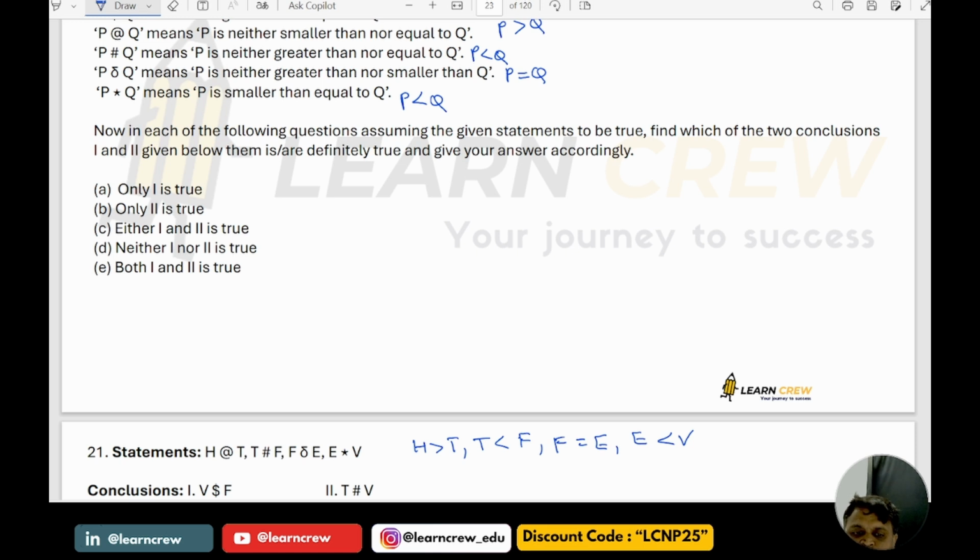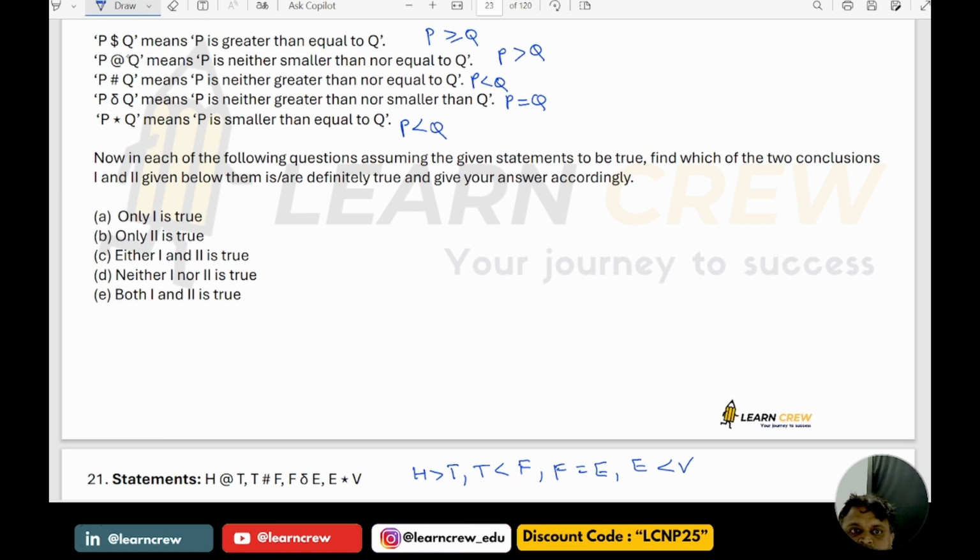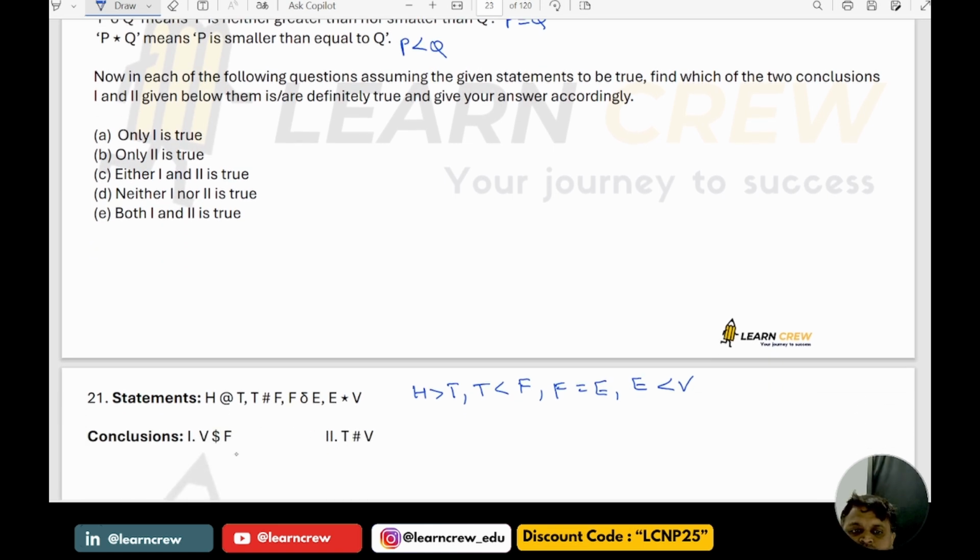Now we have the first one, V dollar F. V dollar F means V greater than or equal to F. T slash V means what? T slash V means T less than V. So if you observe here, V greater than or equal to F, is it correct or not?